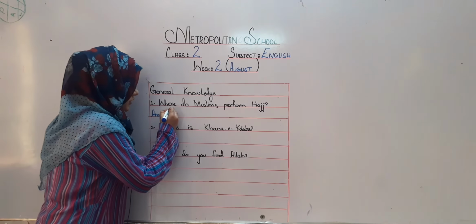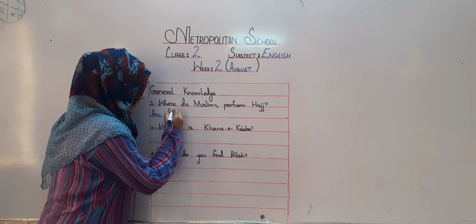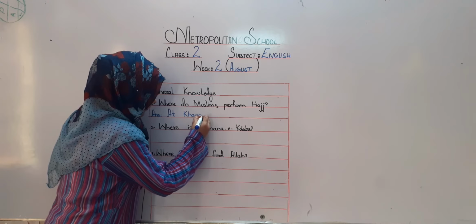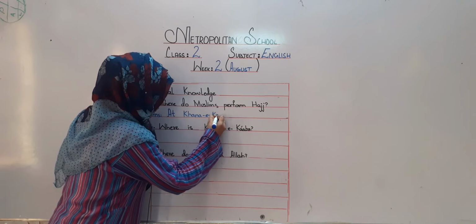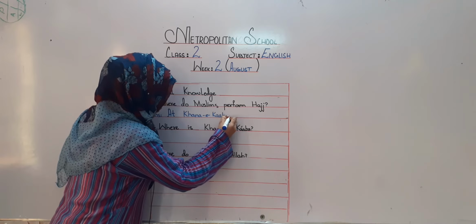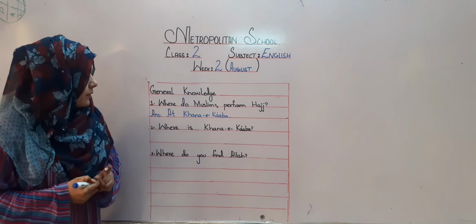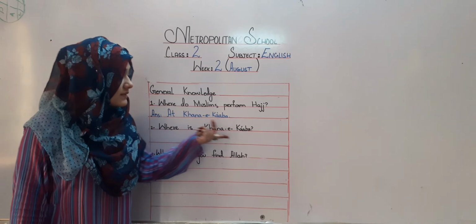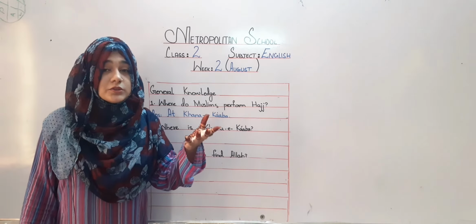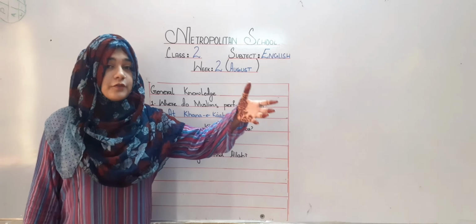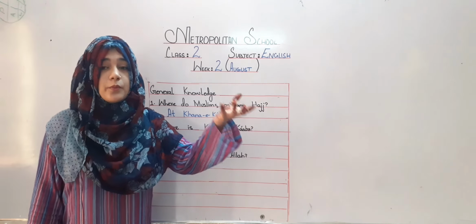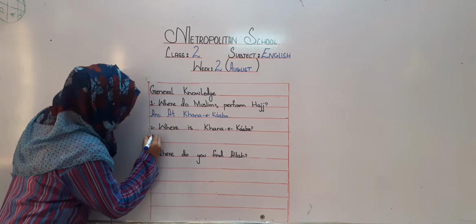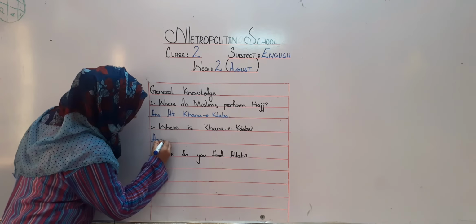They perform Hajj at Khana-e-Kaaba. So the next question is, where is Khana-e-Kaaba? Where do Muslims go to perform Hajj? At Khana-e-Kaaba. But where is Khana-e-Kaaba situated? It is situated in Makkah.